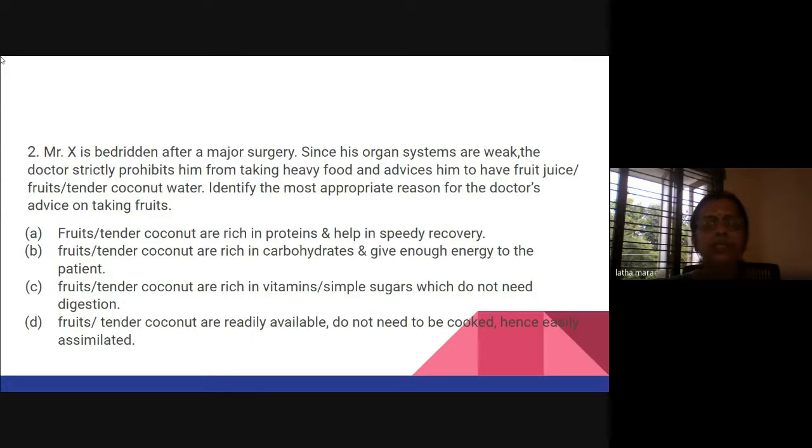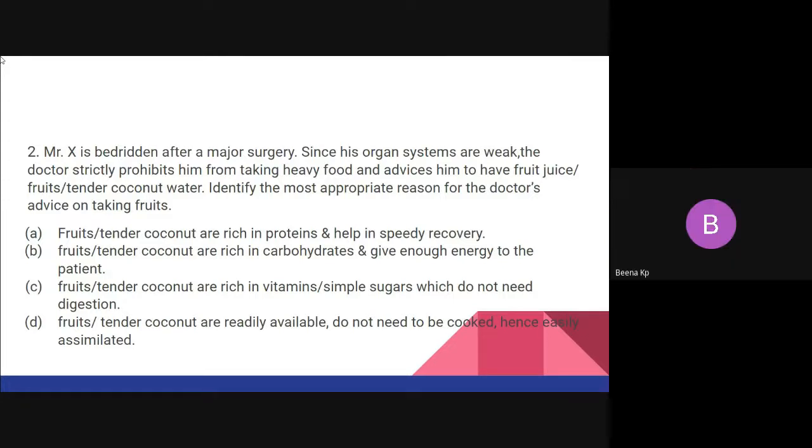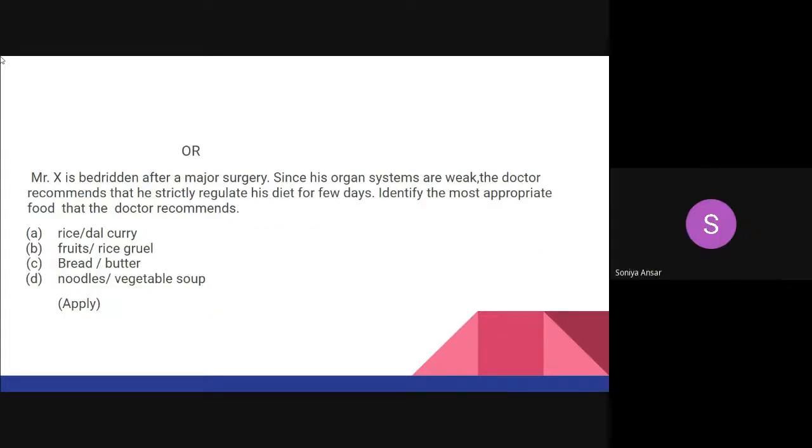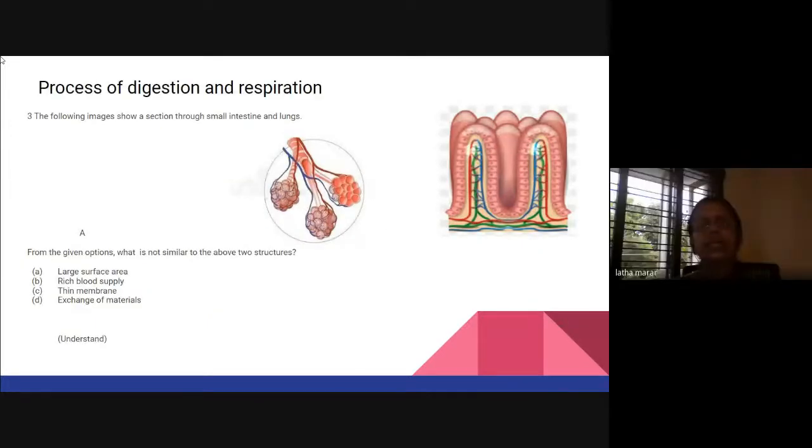Is it okay, teachers? Can I proceed? Yes, ma'am. Thank you. Now, this is regarding the process of digestion and respiration. We all know that both these processes are very much interconnected to each other.